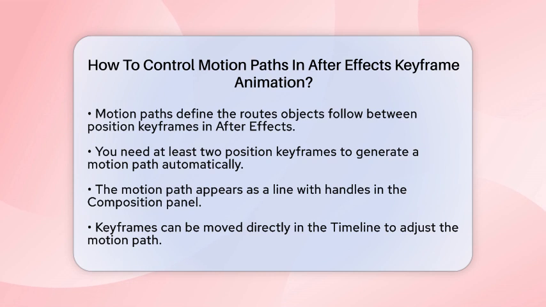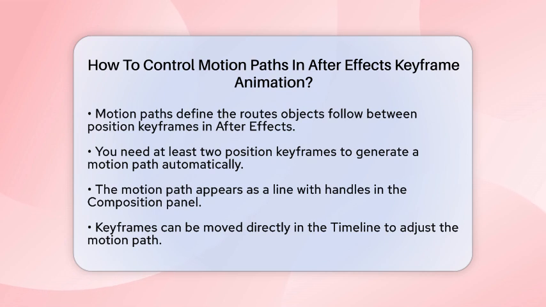First, motion paths are the routes that objects follow between position keyframes. To start, you need at least 2 position keyframes for your layer. Once you create these, After Effects will automatically generate a motion path. This path appears as a line with handles in the composition panel, showing the exact route your object will take.